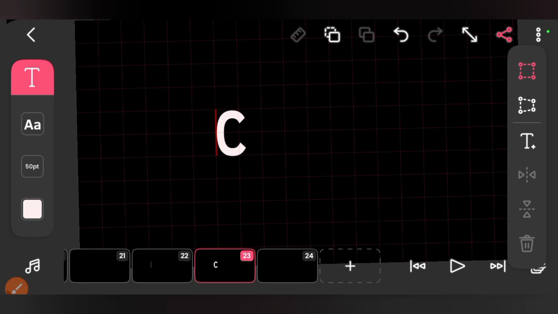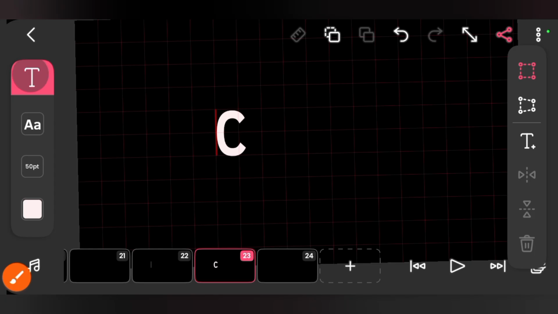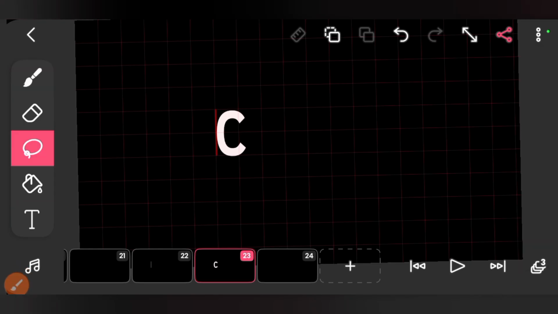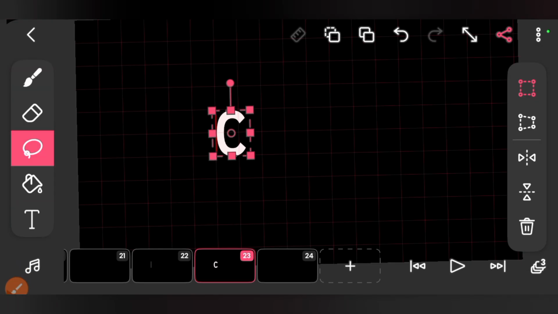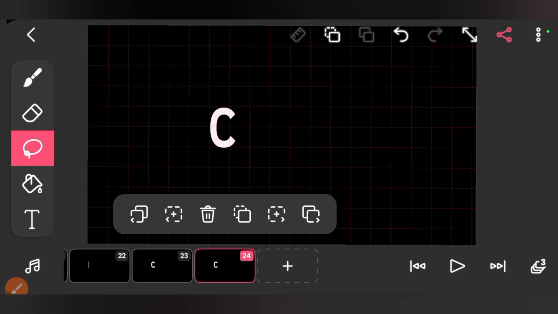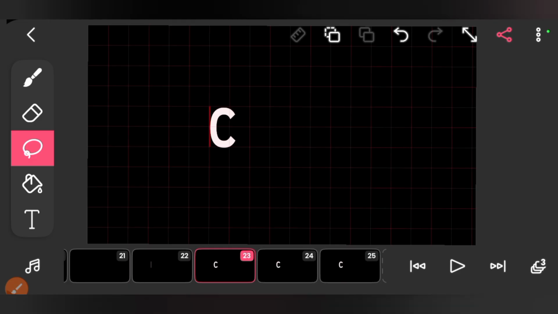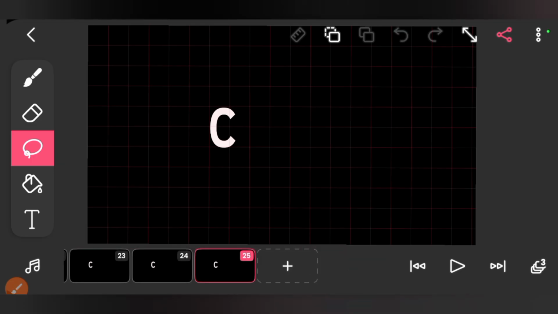So now on frame 24, you copy that same C text to frame 24. Select your lasso to just highlight it, then copy and go on frame 24, then you paste. And also you create frame 25 with that same C, just copy it and paste. So each text we have 2 frames before the next text appears. Now we have C on frame 23 and frame 24. So the next text will appear on what? On frame 25, which is A.